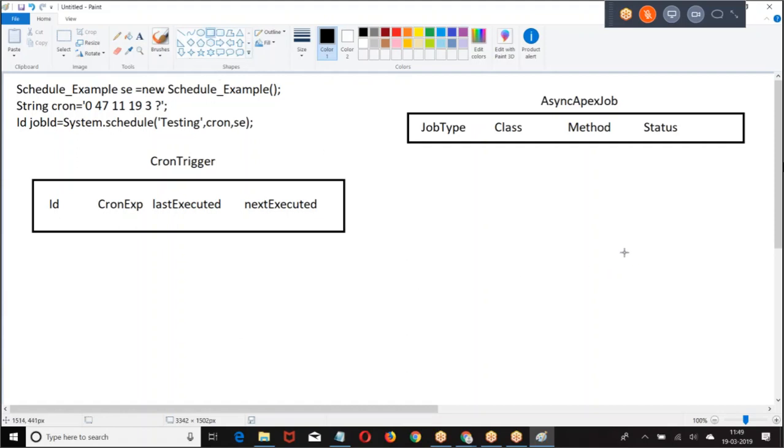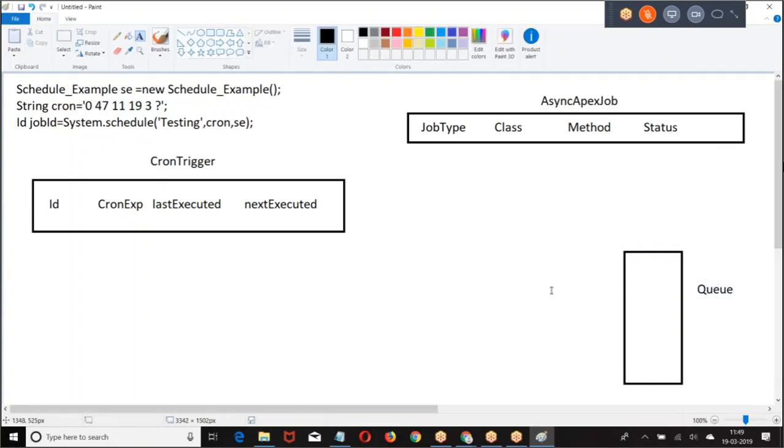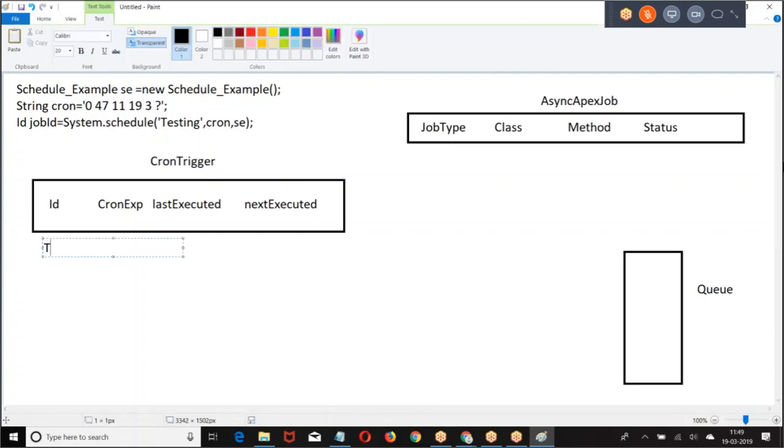Then we're going to have, when you do this cron trigger, so when I say system dot schedule testing cron, you get the testing job with expression 0 4.